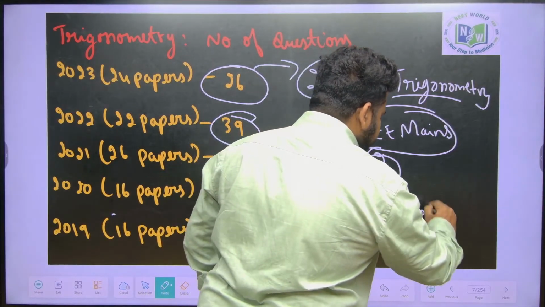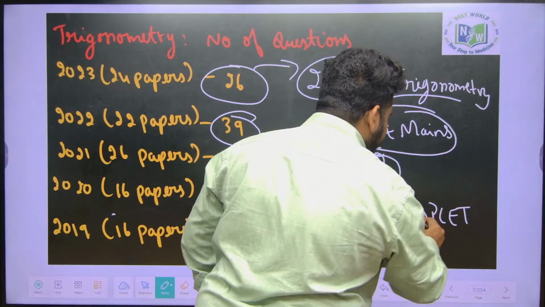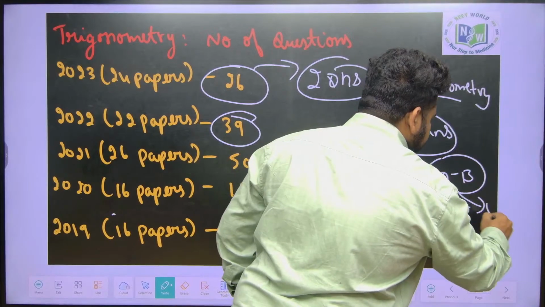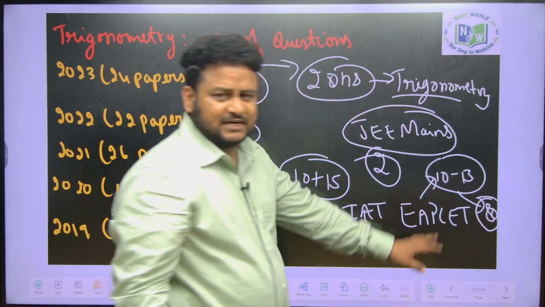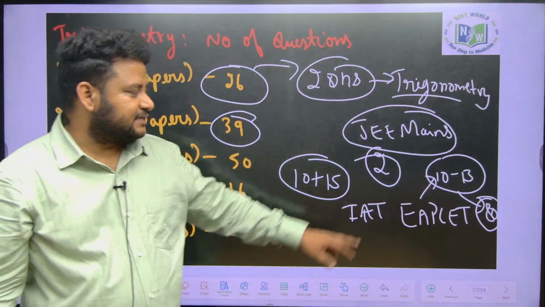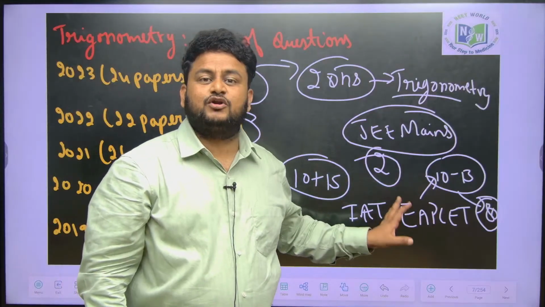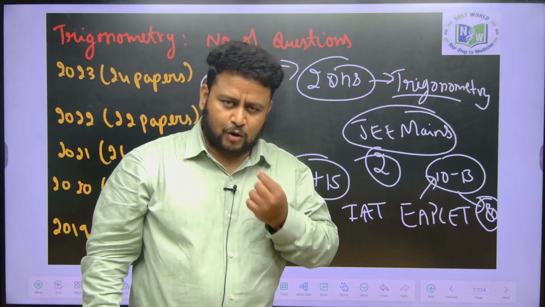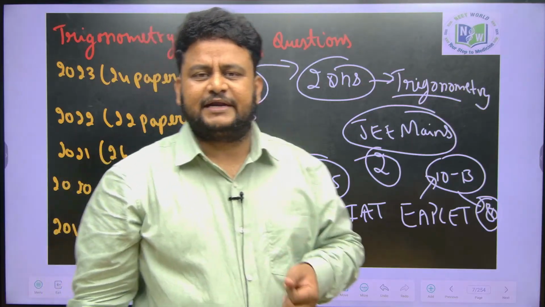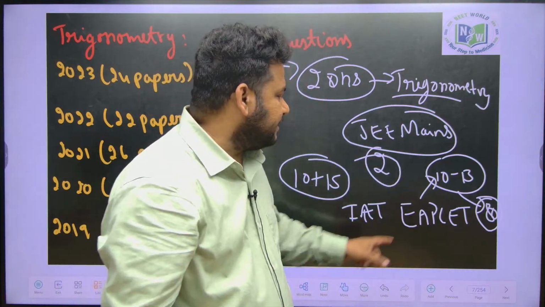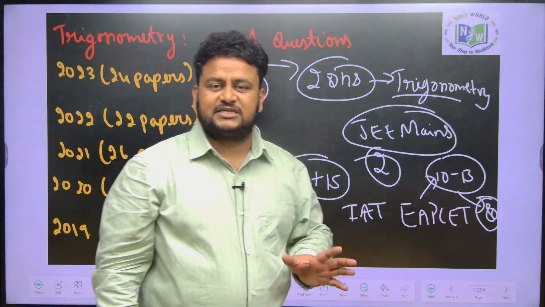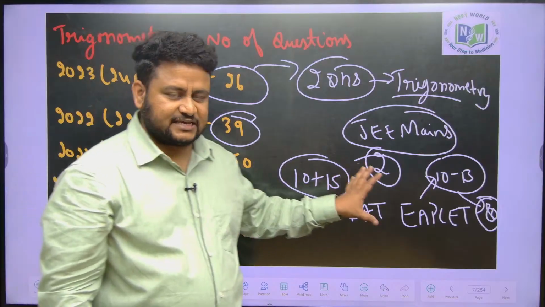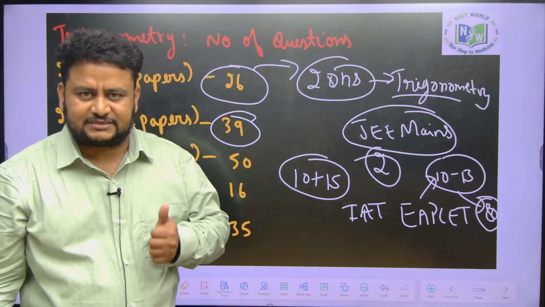And apart from JEE Mains, if I talk about the ISER aptitude test, or your EAP set exam, directly you will be getting from EAP set 10 to 13 out of 80 questions. EAP set mathematics has 80 questions, and 10 to 13 questions are coming from the trigonometry chapter. Here I am including inverse trigonometry also, properties of triangle also, and trigonometric equation also. All these things combined, you are getting 10 to 13 questions. That is the weightage of trigonometry when it comes to these examinations. So that's why trigonometry is highly important.